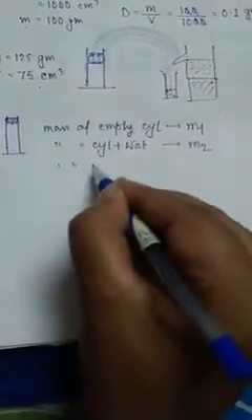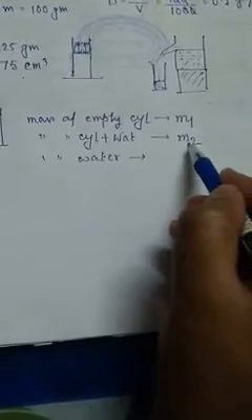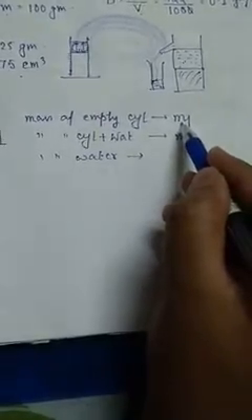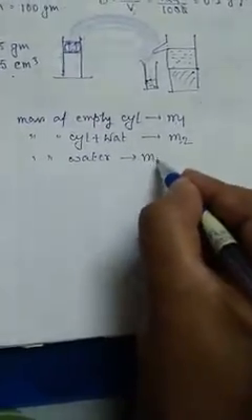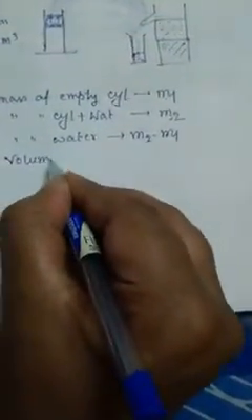The water is in the cylinder, now I am measuring the whole thing, so mass of cylinder plus water is m2. Now what is the mass of water? Cylinder plus water is m2, and only cylinder is m1, so only water must be m2 minus m1. Is it okay? Now what is the volume of the water?